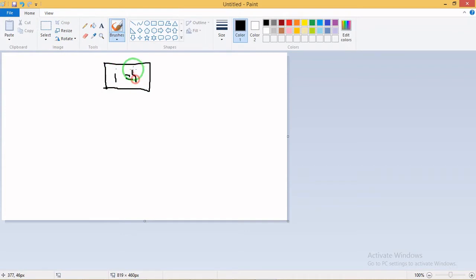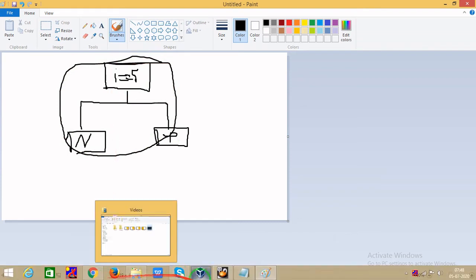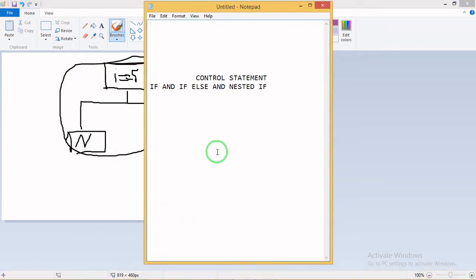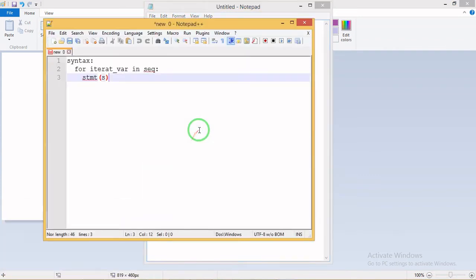Say my variable has the value i is 5, and this is my condition. If i is equal to 5, then move to this part, that is yes, it is correct. If the condition is wrong, it goes to this part, that is no. This is how the if control statement works. So I'll show you in a program.